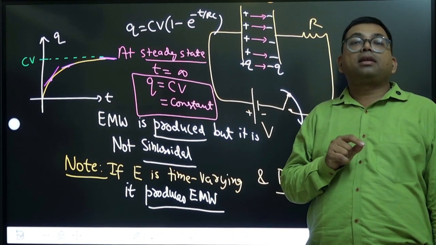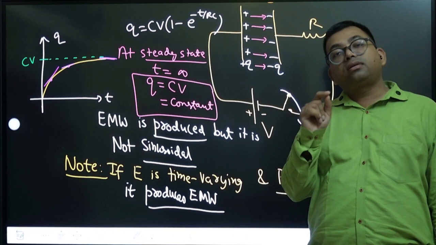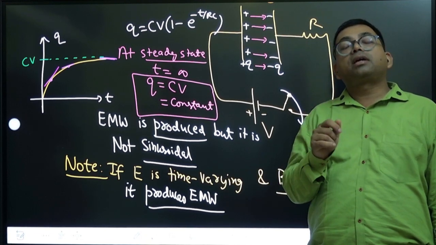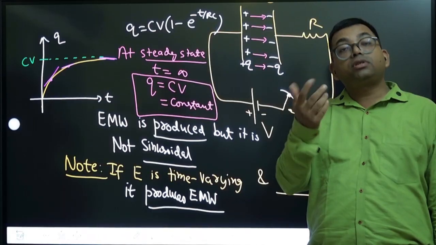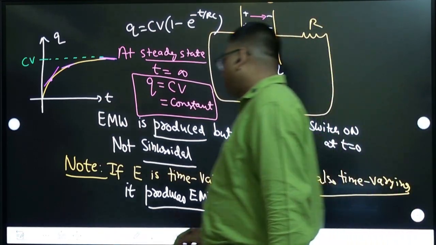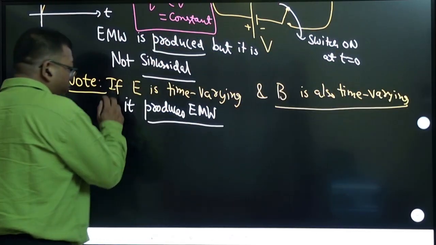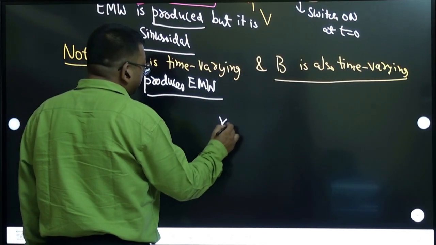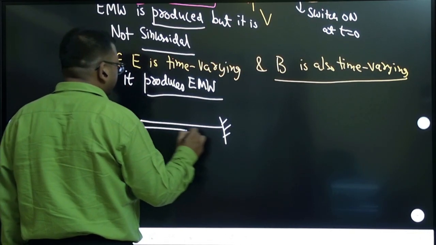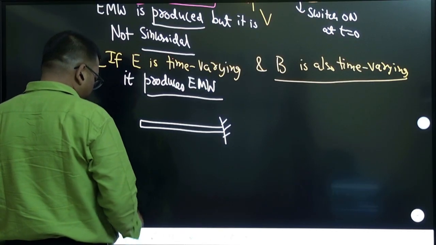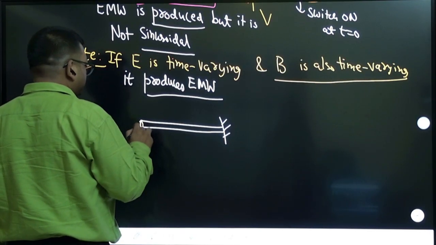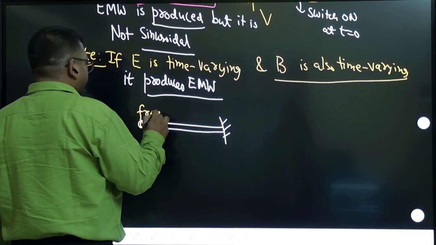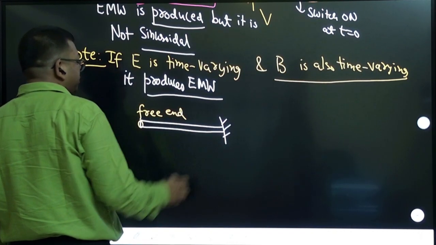This can be understood very easily by taking the example of how a wave is produced in a rope. Let us take this example. Suppose this is a rope which is connected like this, and this is the free end, that is the fixed end.